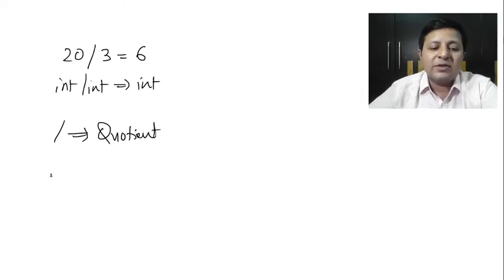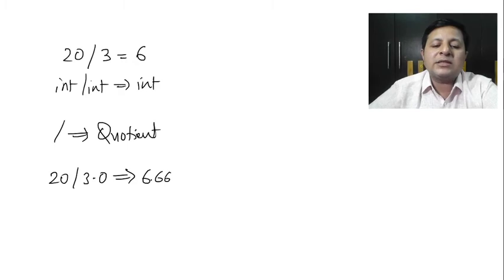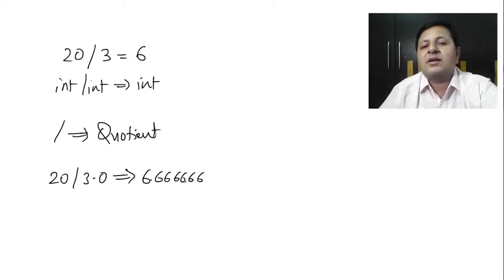If you want actual division, it will be like 20 divided by 3.0. At least one of them should be float. Then you will have an actual division and you will get something like this.